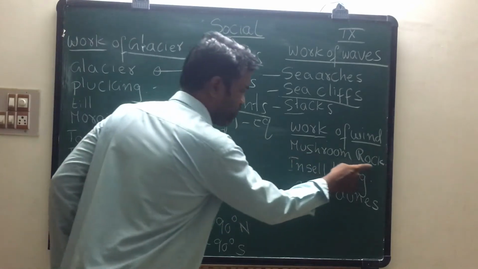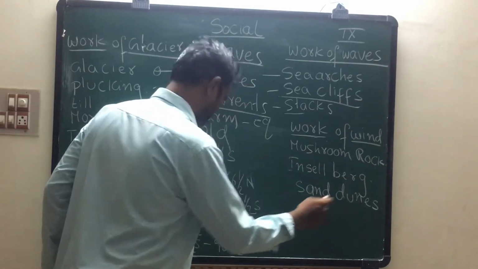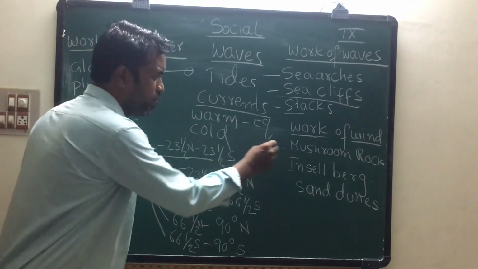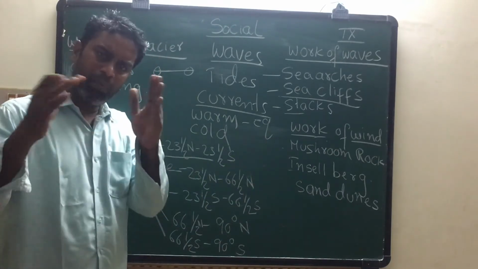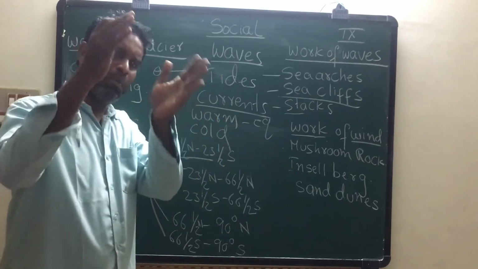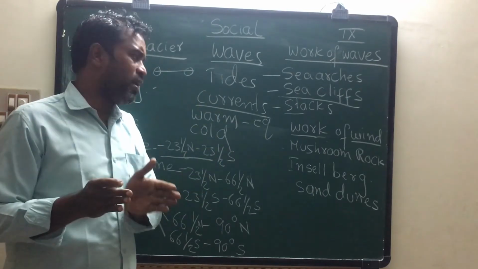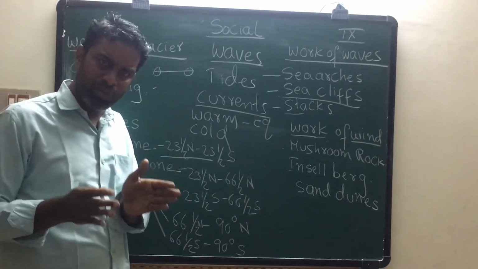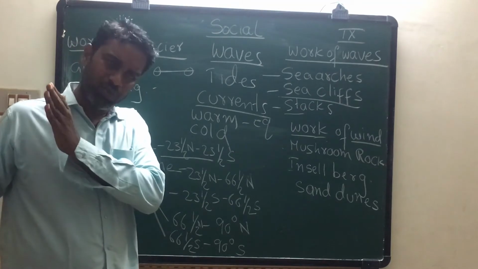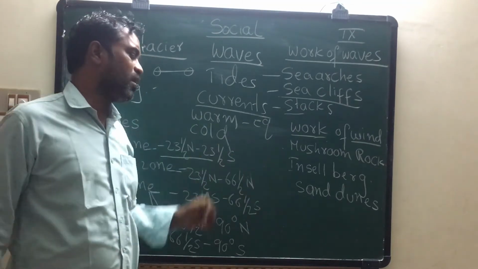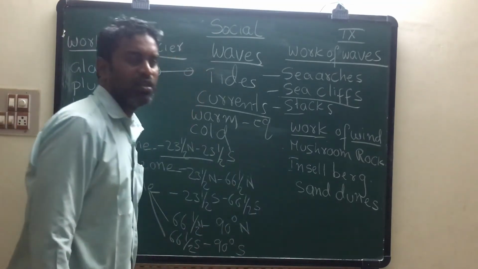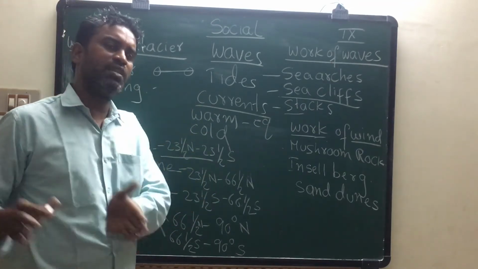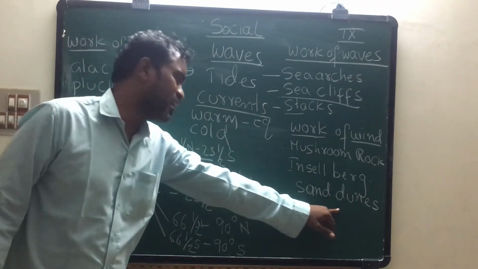The first one is mushroom rock. Second one is Inselberg. Third one is sand dunes. Mushroom rock means what? Because of wind force, the lower part of the rock is removed. Only the upper part and lower part of the rock remain. This is called mushroom rock. Next, Inselberg. Because of wind force, rock is cut away from its original nature. That is called Inselberg. Next, sand dunes. Because of wind force in deserts, uneven hills of sand are created. This is called sand dunes.